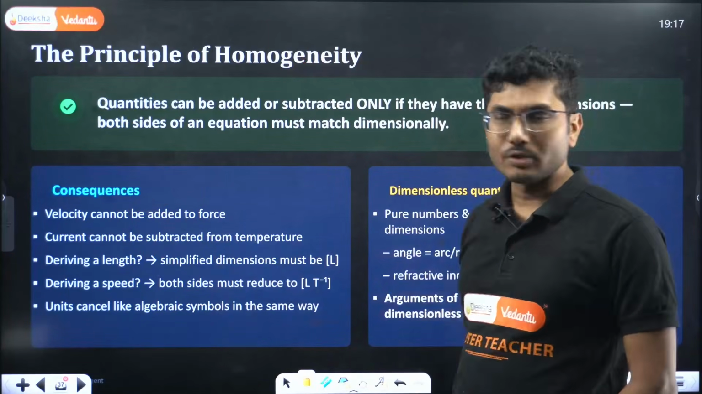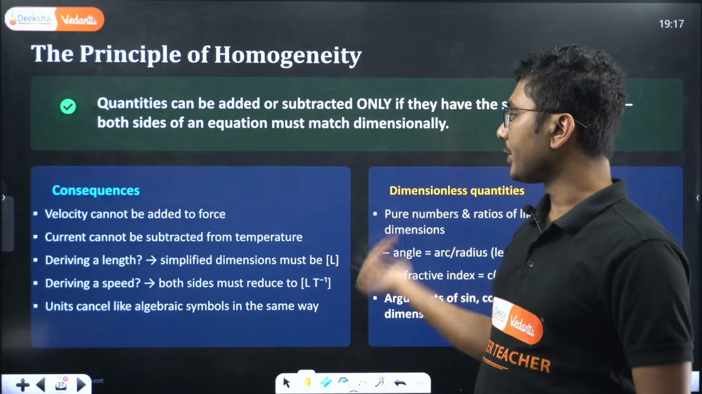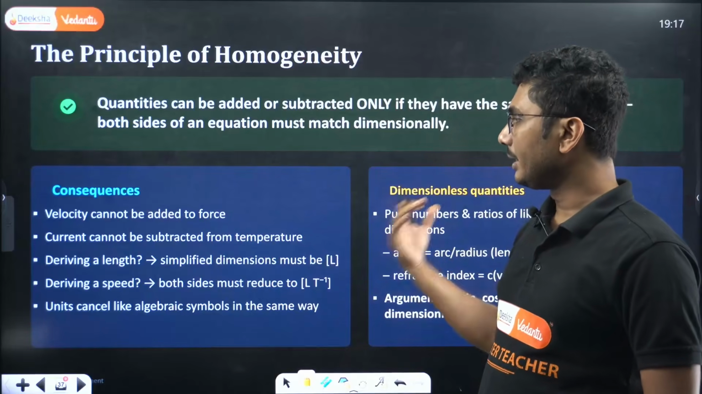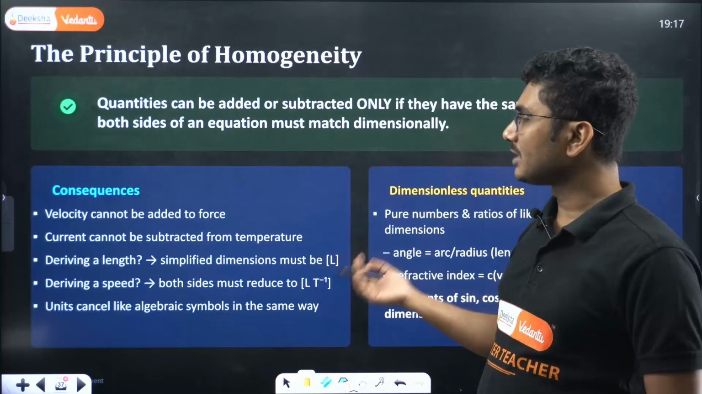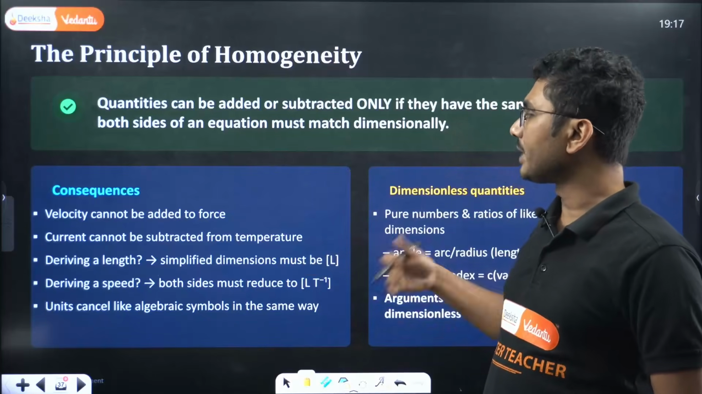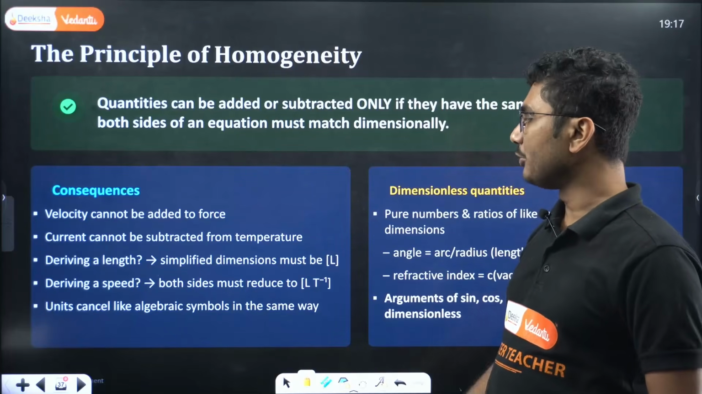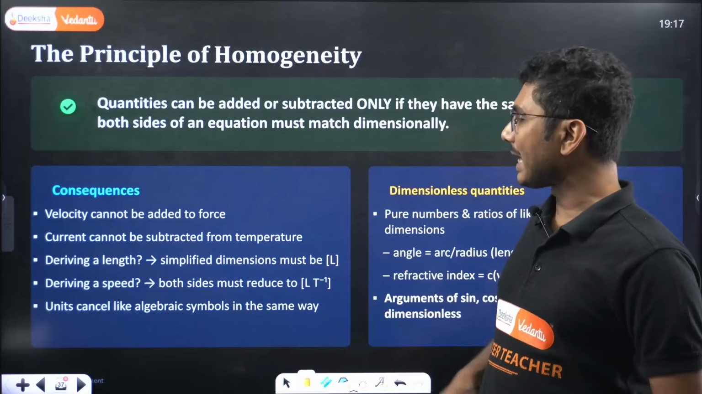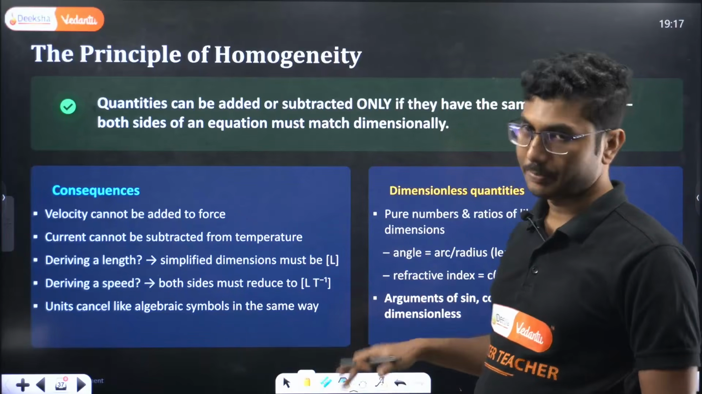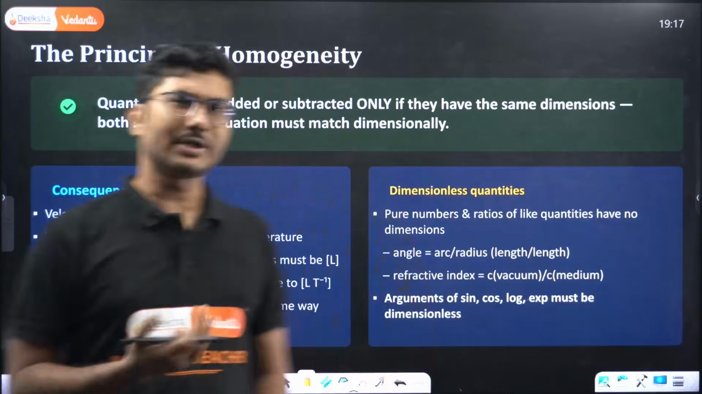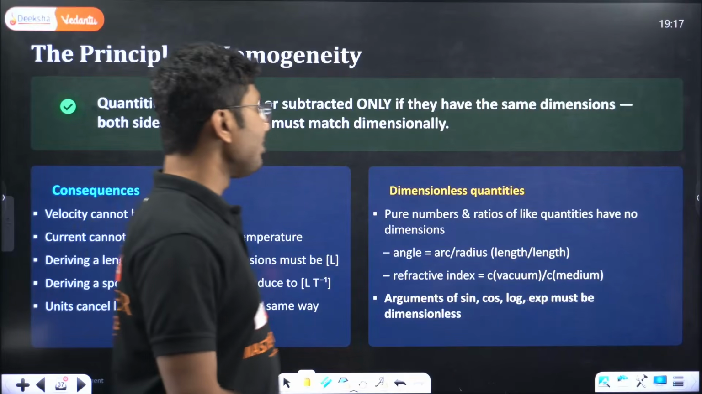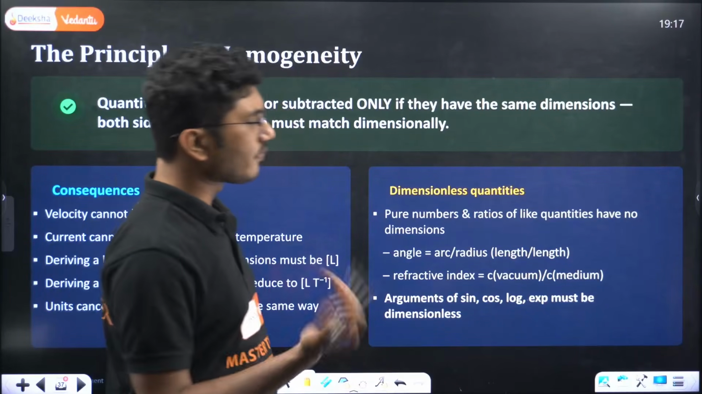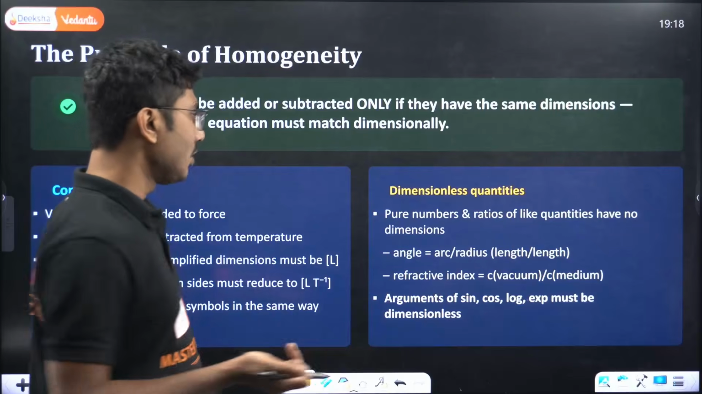Velocities cannot be added to force, and current cannot be subtracted from temperature. When deriving a length, the simplified dimension must be L. When deriving a speed, both sides must have the same dimension, L to the power minus 1. Units cancel like algebraic symbols in the same way, so in case of multiplication and division, you can cancel out the units. Dimensionless quantities, pure numbers and ratios of like quantities, have no dimensions. Okay, angle.